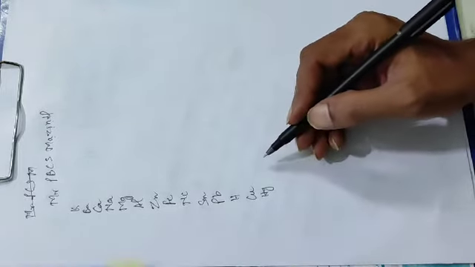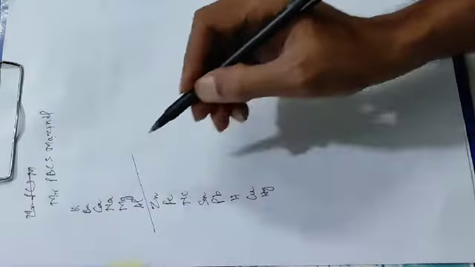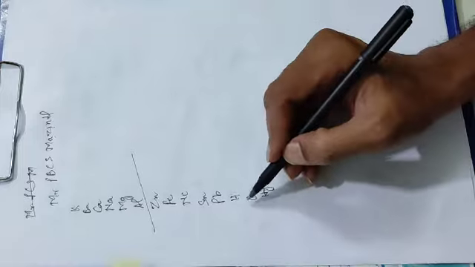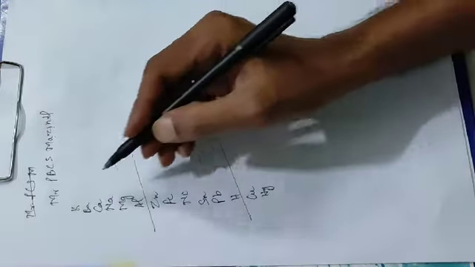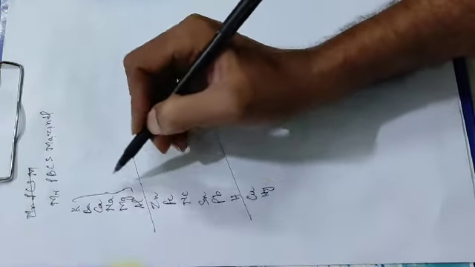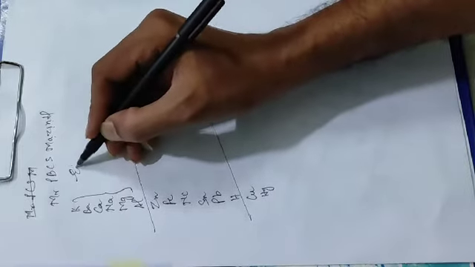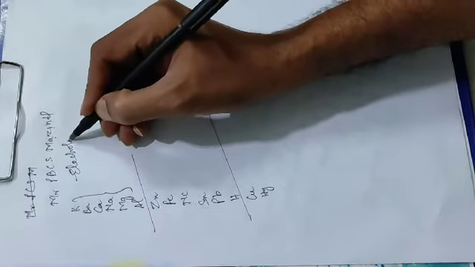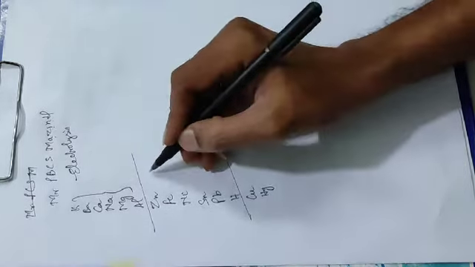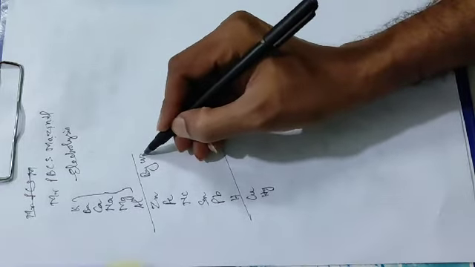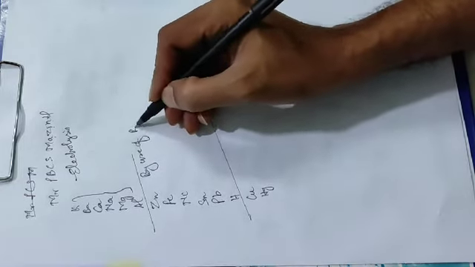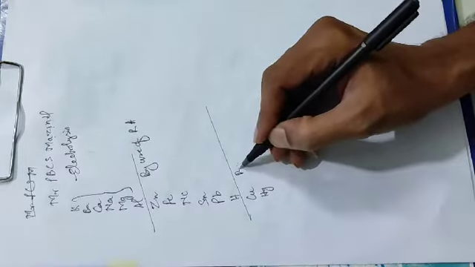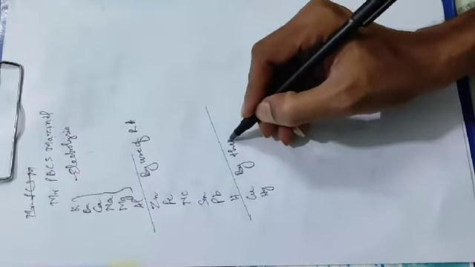Now you divide it into three parts. For the first part, these metals, we use electrolysis. For the middle part, by use of a reducing agent. And for the last, thermal decomposition.